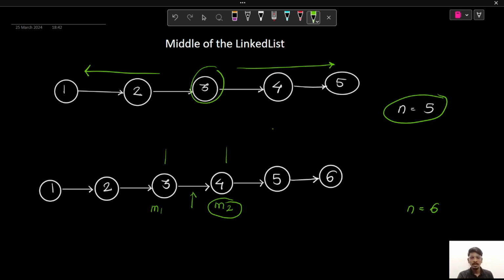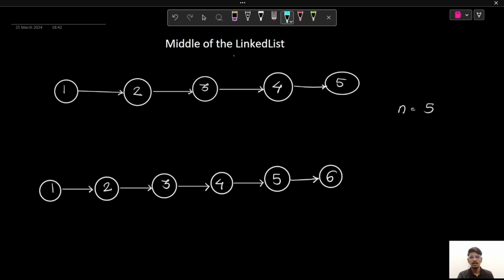So let's try to solve this question. The extreme brute force that is coming to my mind is something like, here we are having 5 nodes in our linked list and my middle node is node 3, and in the other example there are 6 nodes in our linked list and our middle node is number 4.